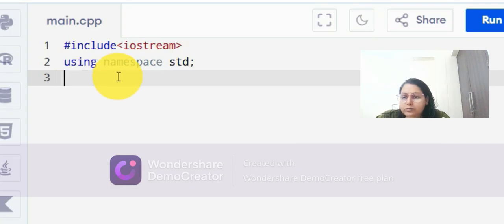Let us see how. If we are not writing this line, then we write std, then scope resolution, then cout. This is the funda actually, because a namespace is a group of names, just to avoid the conflict of names, where under different categories different names are saved.